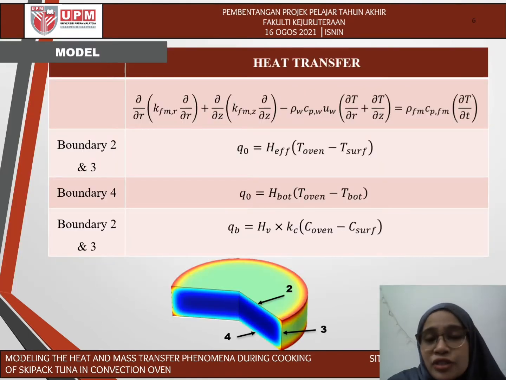Based on the illustration before, this is how I model the 2D heat transfer model. Besides the heat entering the product, heat is also being removed from the system, causing the temperature to increase slowly during the cooking process. For boundaries 2 and 3, it was assumed that convective heat transfer occurs and evaporation of water by convection also occurs. But on boundary 4, no evaporation occurs since the bottom surface is in direct contact with the baking plate.